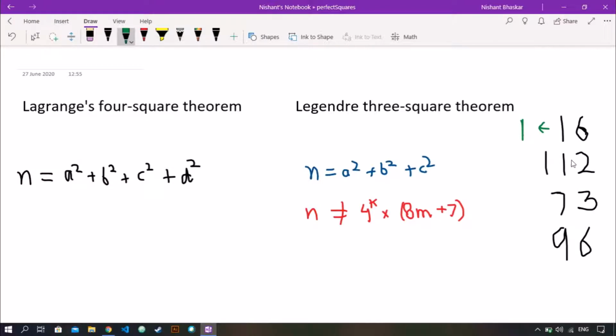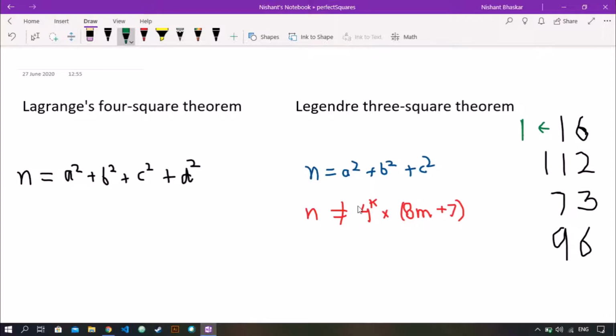Let's look at 112. Now let's apply Lagrange's theorem on it. Lagrange's four-square theorem is valid on all positive natural numbers.